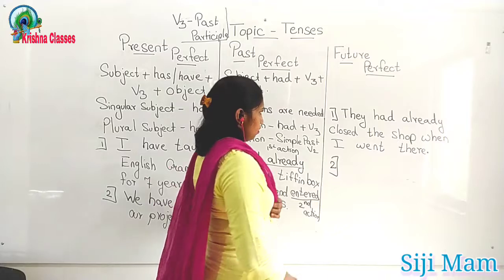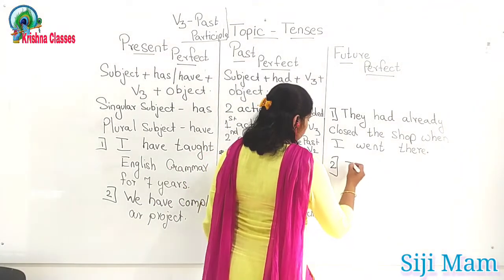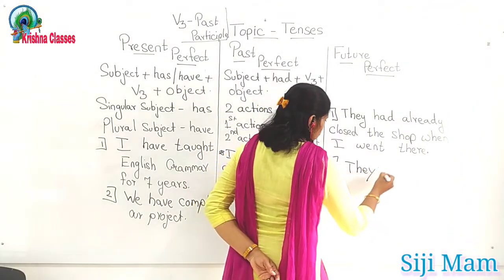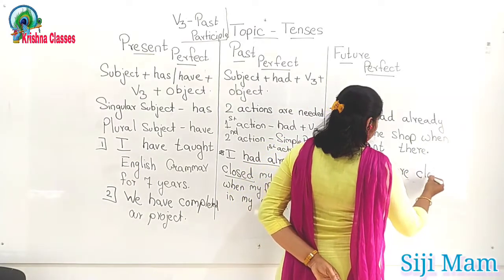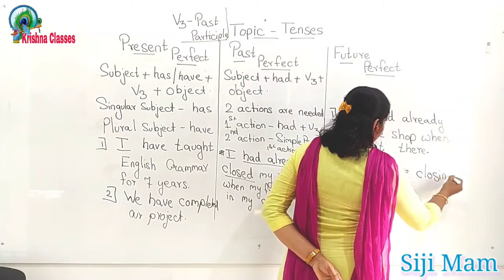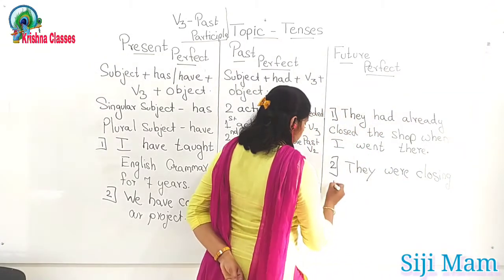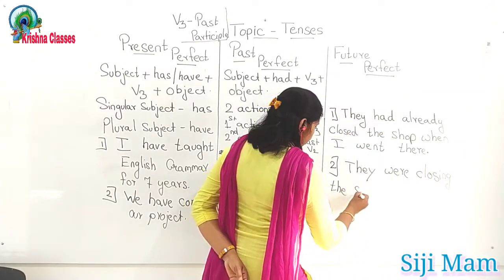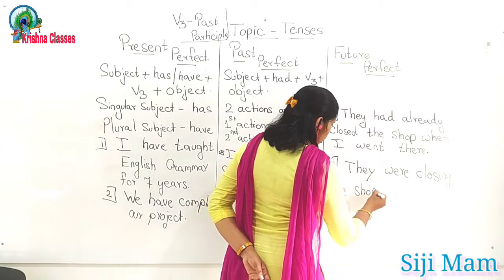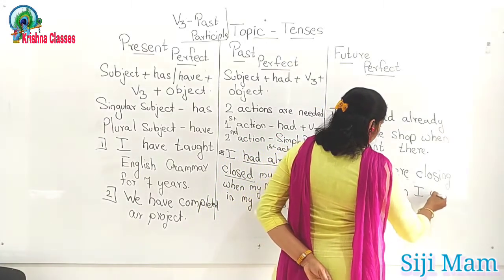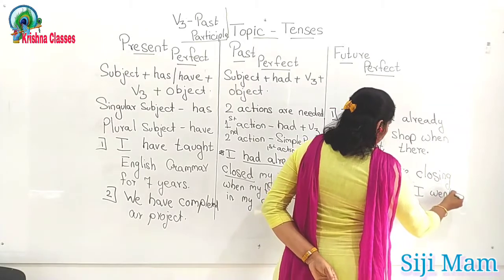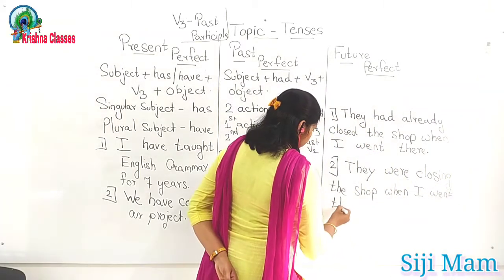Okay. Now second sentence, same as past continuous tense. They were closing the shop when I went there.